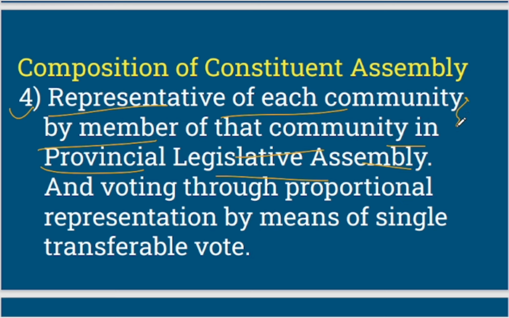So again, it's an example of communal electorate, right?